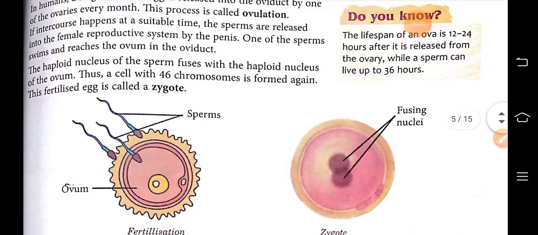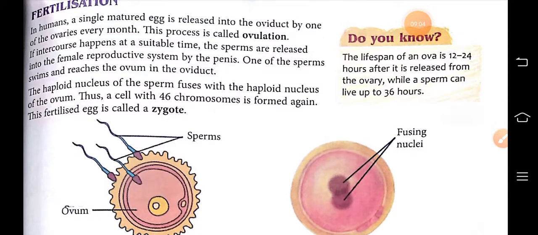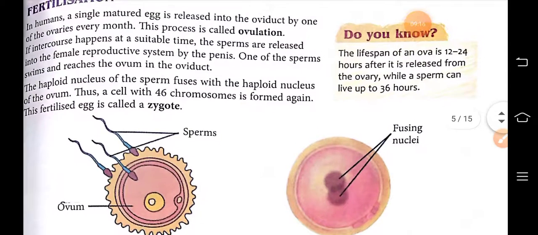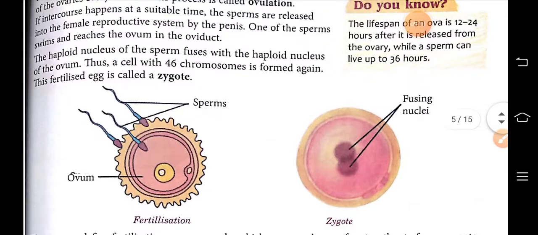The lifespan of an ovum is 12 to 24 hours after it is released from the ovary, while a sperm can live up to 36 hours. So this is all about fertilization. Now you can define fertilization and zygote, and it is very clear to all of you. Fertilization is the process of combining of sperm and ovum, and zygote is the new cell formed after fertilization.